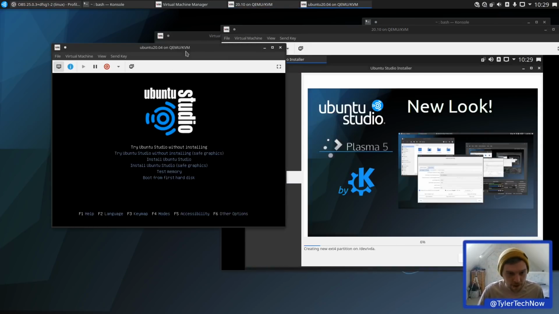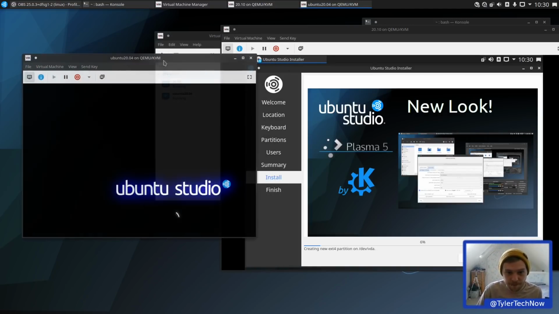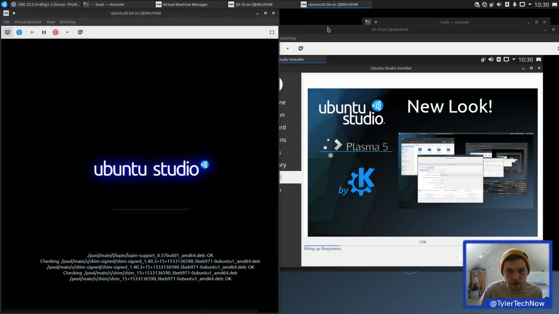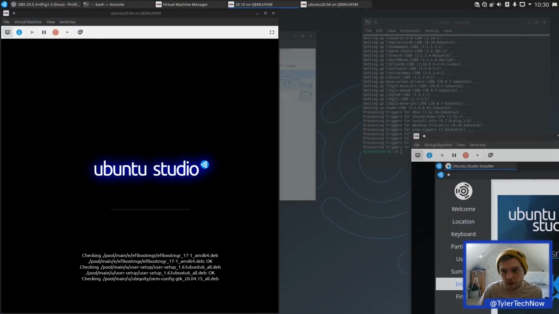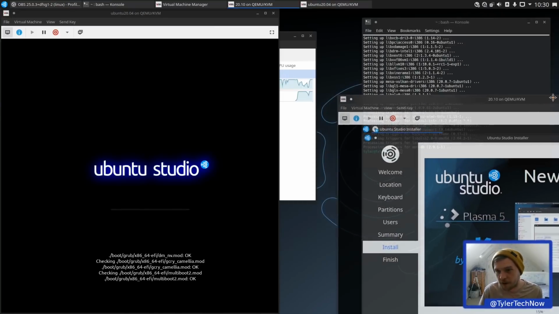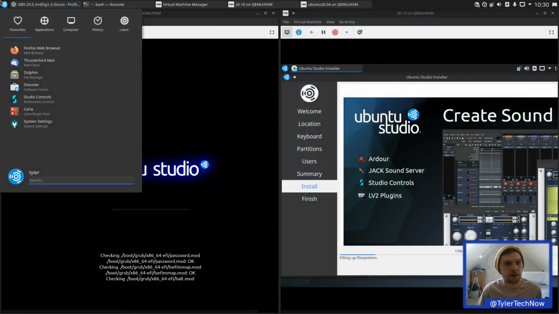Alright, let's get this one ready to go. Install Ubuntu Studio. So the installation process is obviously a bit different now as well. Did it give us an option to cancel the disk check? I don't think it did. Oh, let's put that on the other screen, isn't it? Right, we're going to leave that like that and open up some more workspaces.